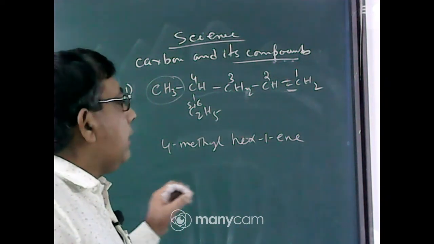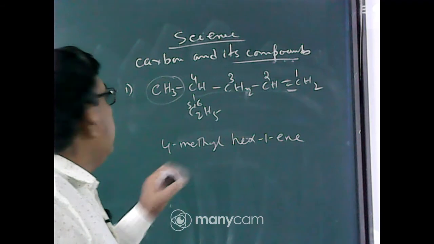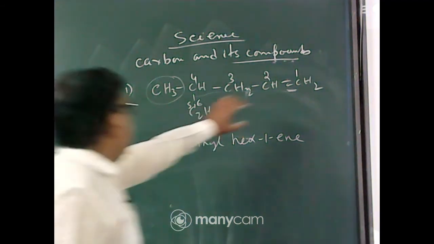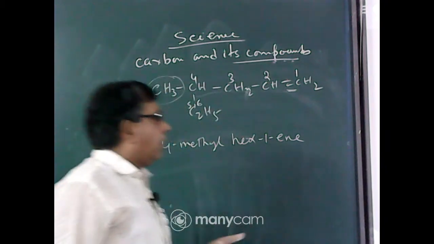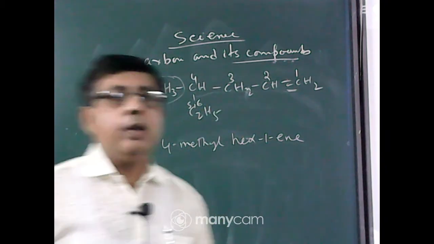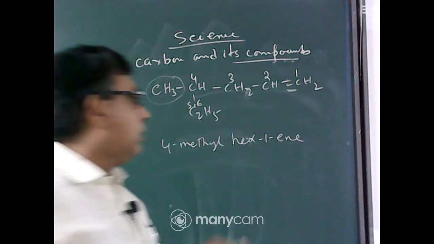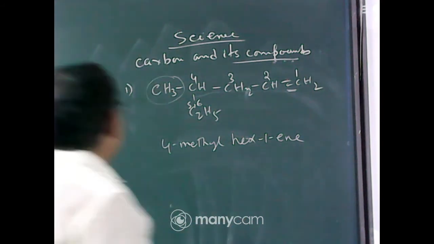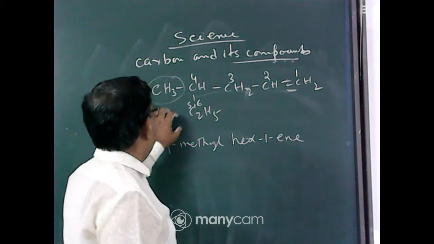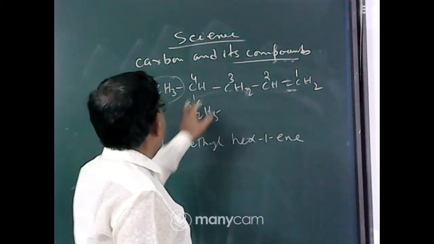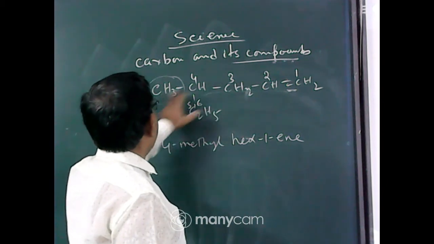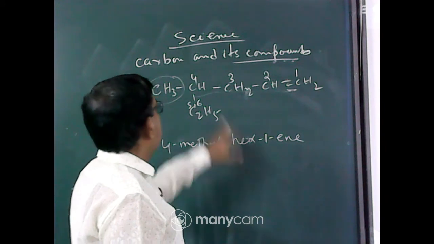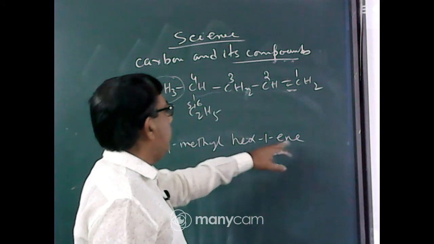When we say longest chain, that does not mean it is a straight chain. It may be a bent chain, maybe bent in this way, maybe cyclic. But you see the maximum number of carbon atoms in the longest chain. Any problem about this? So the name of this compound will be: 1, 2, 3, 4, 5, 6. The methyl group is attached at carbon number 4, so it will be 4-methyl. Now 6 means hex, 1-ene.